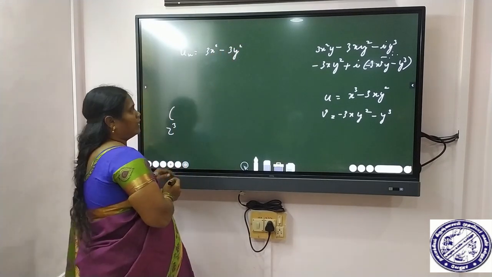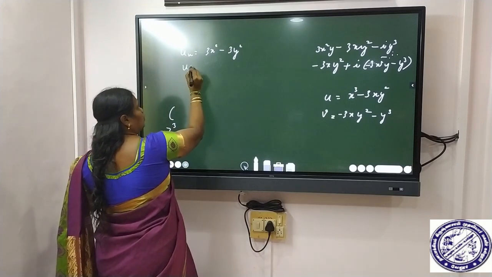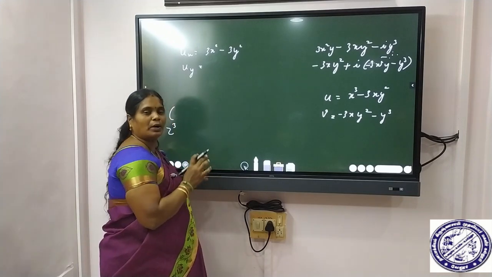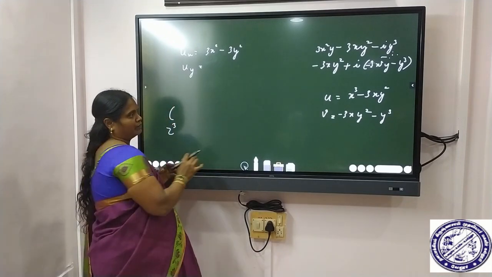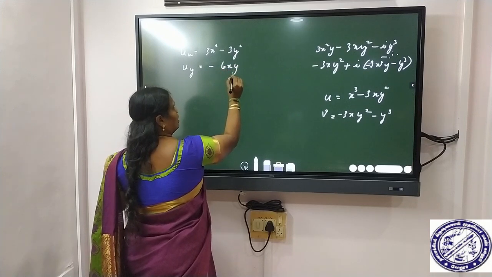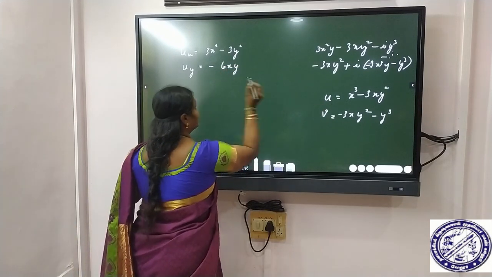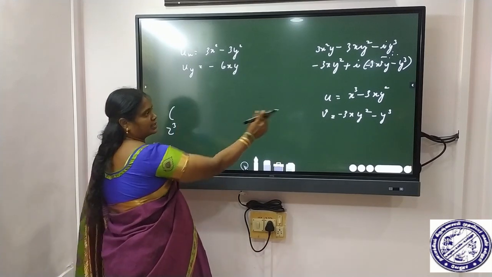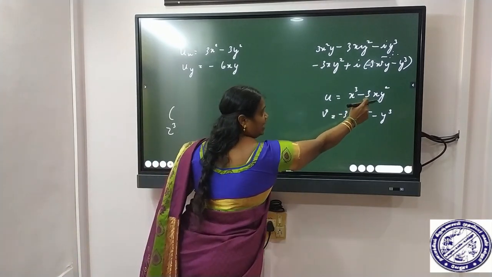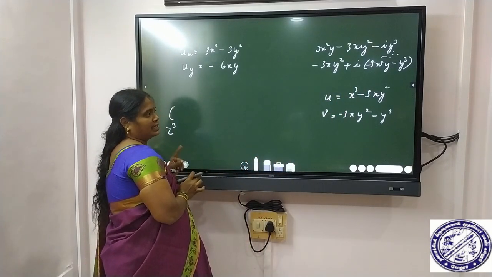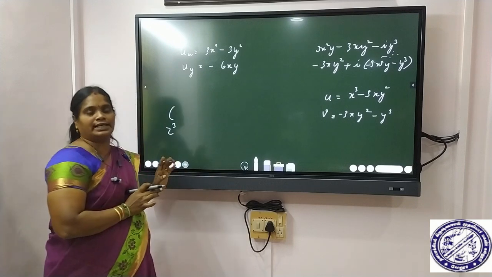Okay, so then we have to find uy. uy means we differentiate partially with respect to y. Okay, we get minus 6xy. Is it clear? Before the minus term, minus 6y with respect to y, so we consider the x as constant. So minus 6xy. Okay, is it clear?